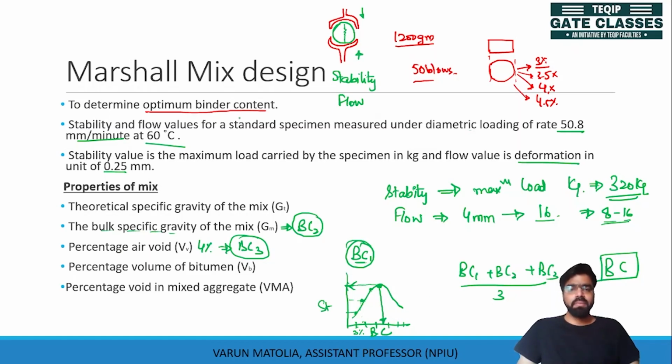So from this test arrangement, we have calculated the BC1 value. Now with the help of volumetrics, we will calculate these properties, and through these properties for each mix we will calculate the BC2 and BC3 values. Let us see how these values are calculated.